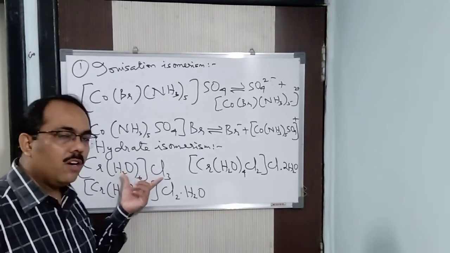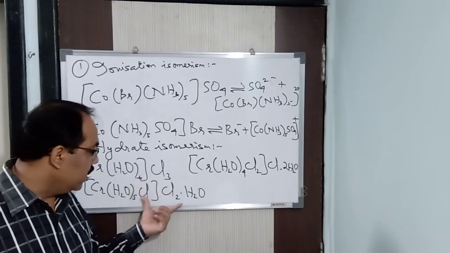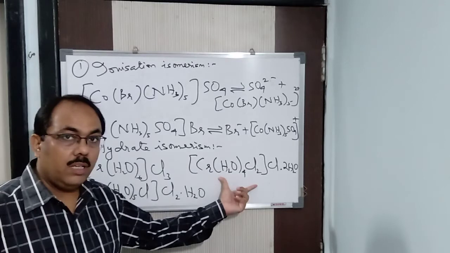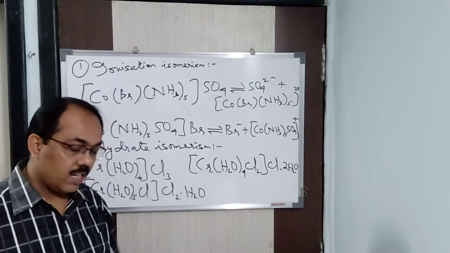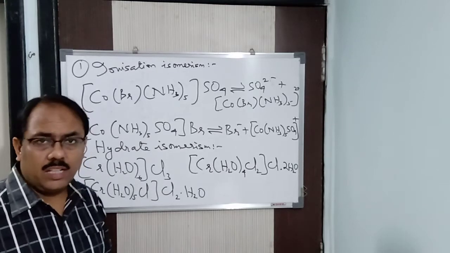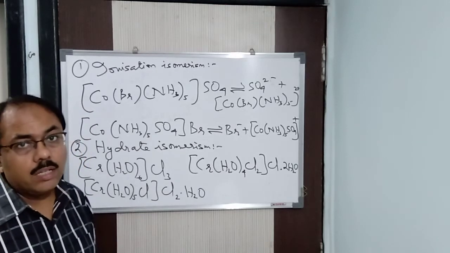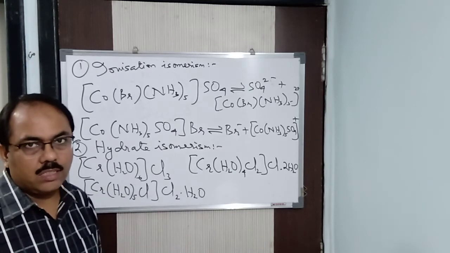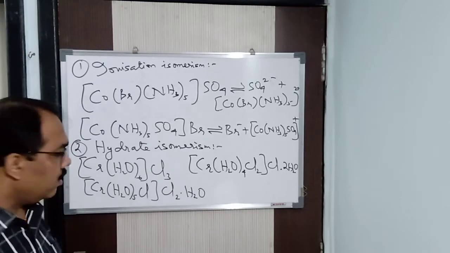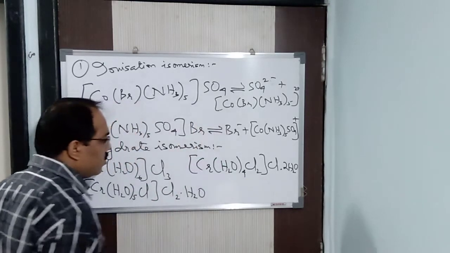Now what you can see is, how will you differentiate them? On the basis of color, this particular compound will be violet, this particular compound will be blue-green, and this particular compound will be more of a green color, we can say dark green color. Alright, so the color is going to differ. About the color, I will tell you in CFT how we determine the color of coordination compounds also. CFT is crystal field theory. So now just to remember it, this will be violet, this will be blue-green, and this will be dark green in color, so to say.